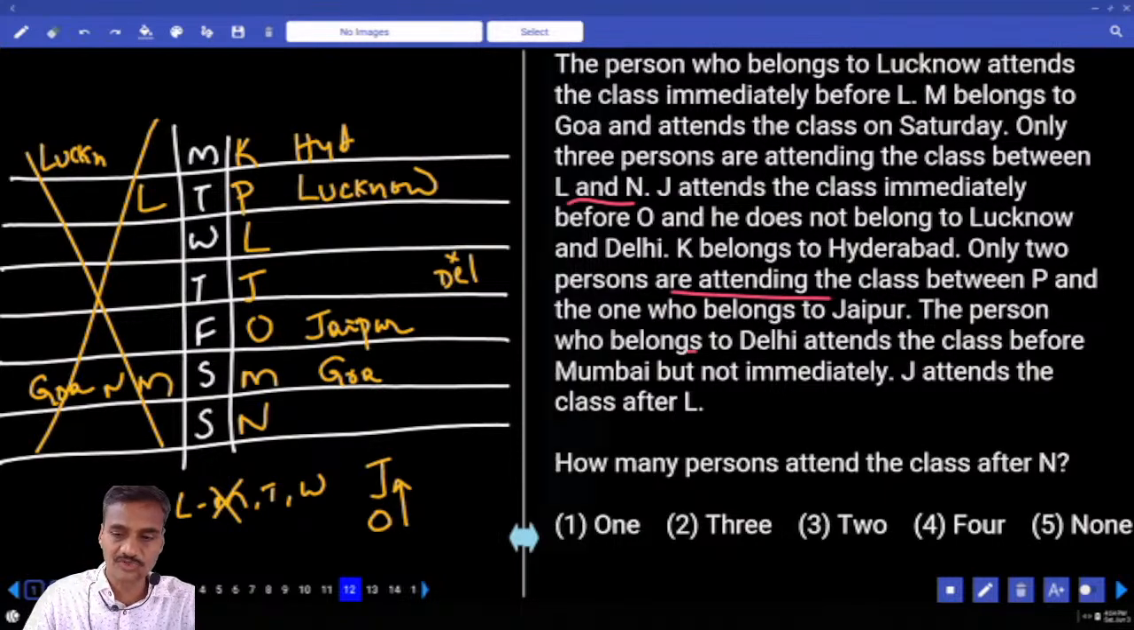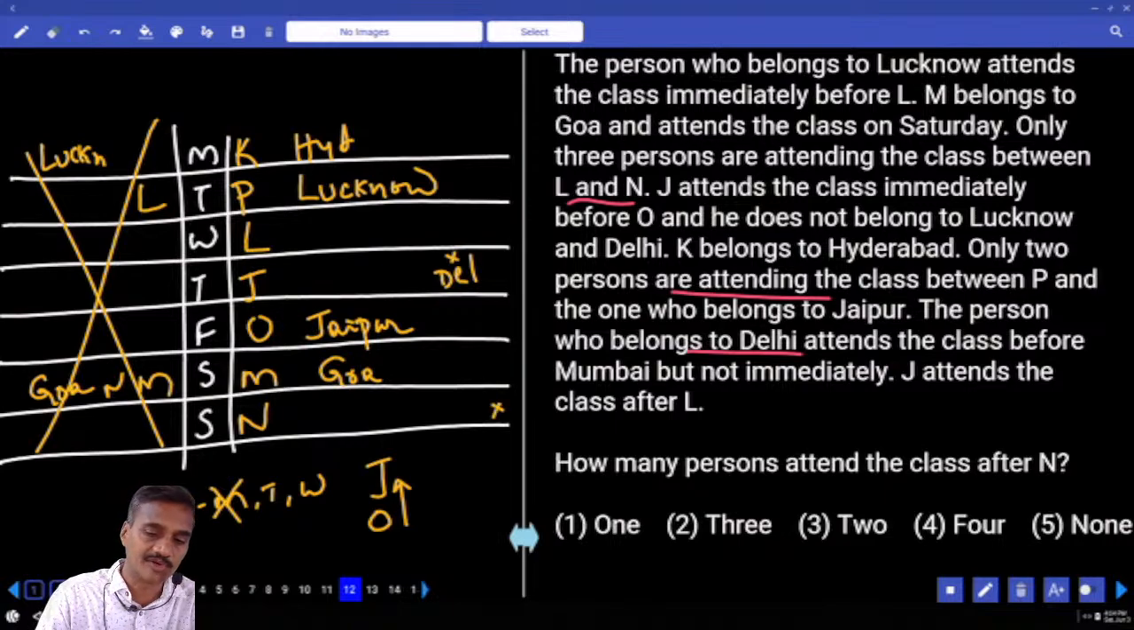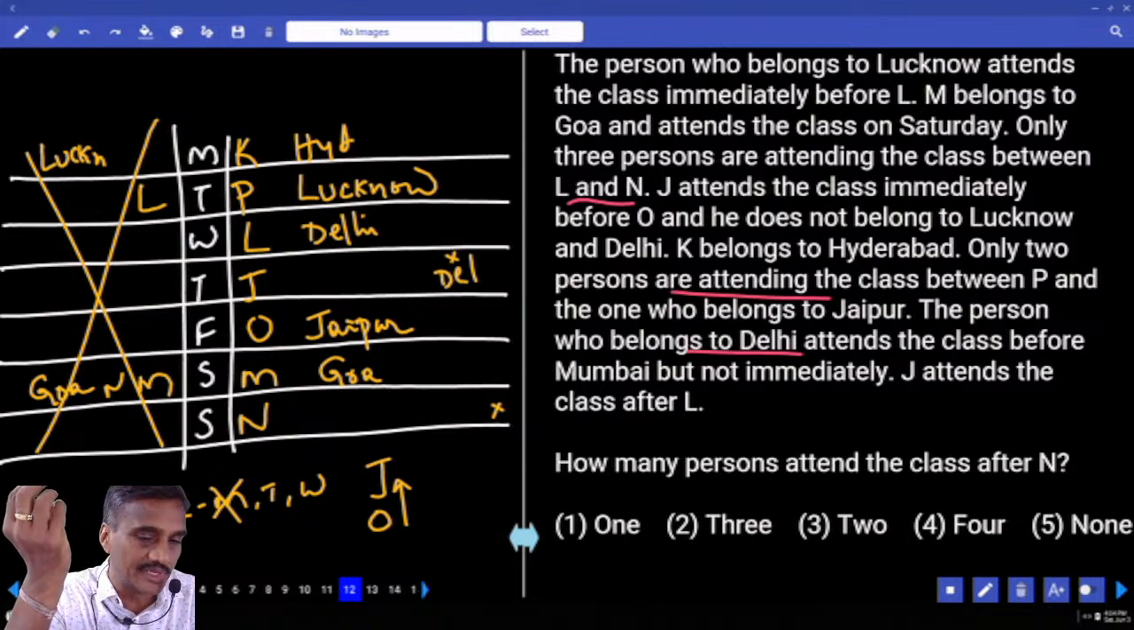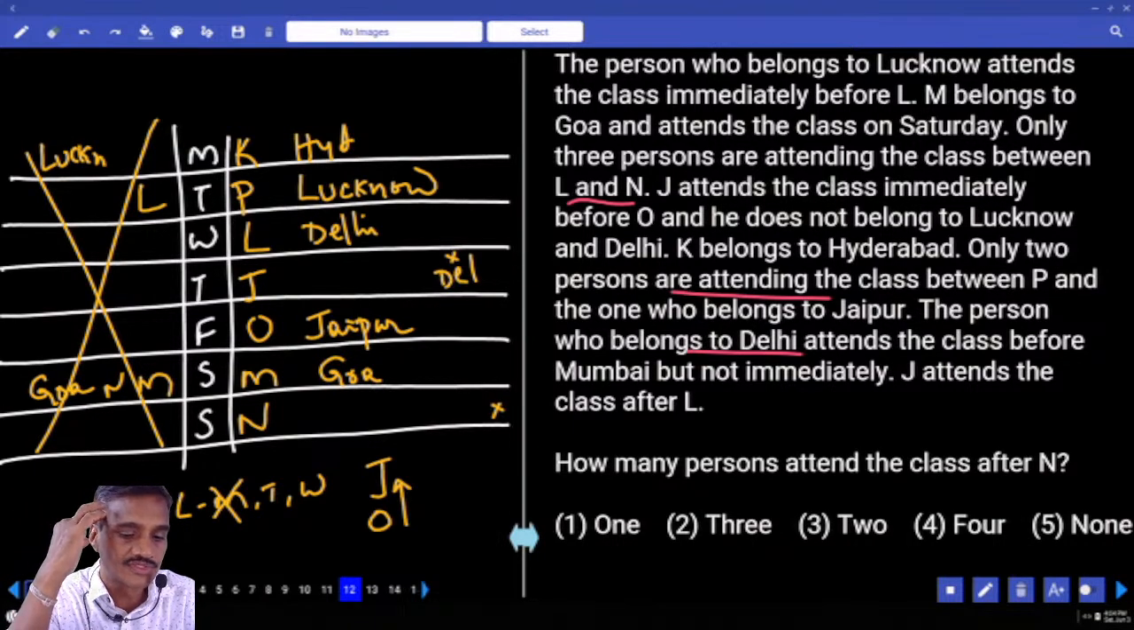And next one, the person who belongs to Delhi attends the class before Mumbai. Delhi is before Mumbai, hence Delhi cannot be here, Delhi must be on Wednesday. If Delhi is on Wednesday, the word immediate is not given. Immediately before Mumbai is not there. Hence Mumbai can be either Thursday or Sunday.